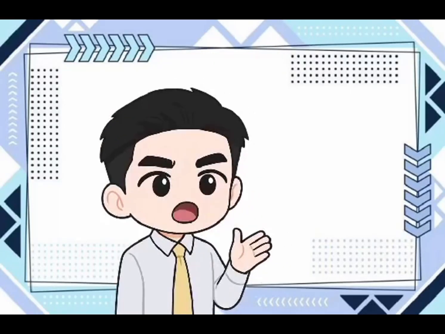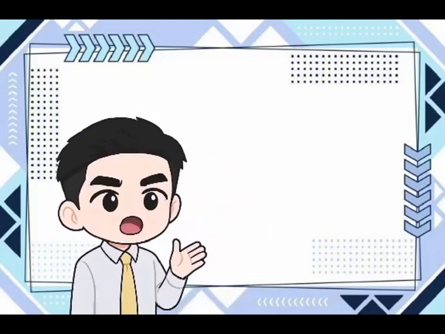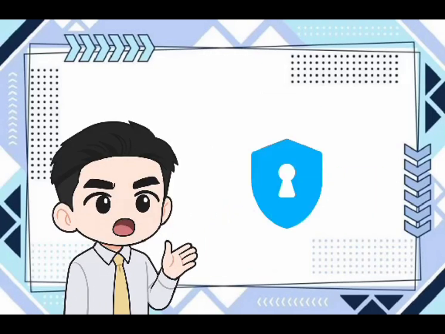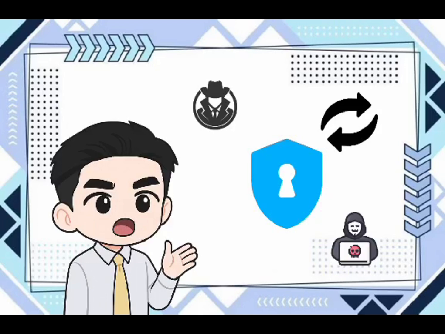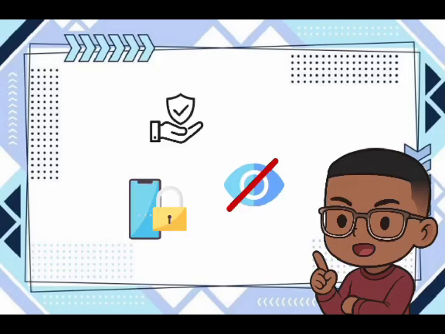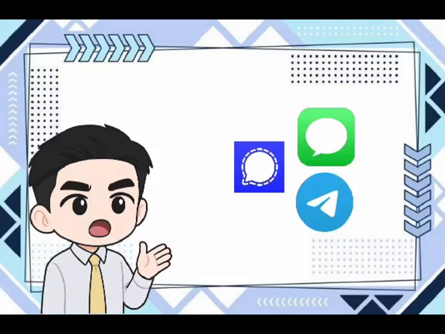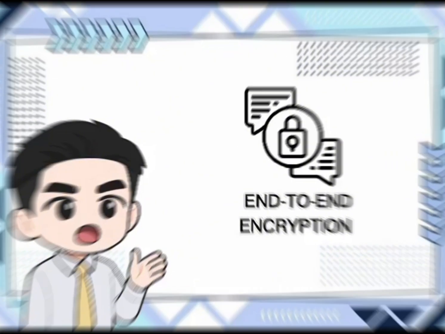Right, and it's important because it protects your privacy, so hackers, advertisers, or even the app itself can't look at your conversation. It also keeps your message secure from interception and makes sure it is not altered or tampered with while being sent. So basically, it's all about privacy, security, and integrity at the same time? Exactly. That's why apps like Signal, iMessage, and Telegram secret chats are considered secure, because they use end-to-end encryption.